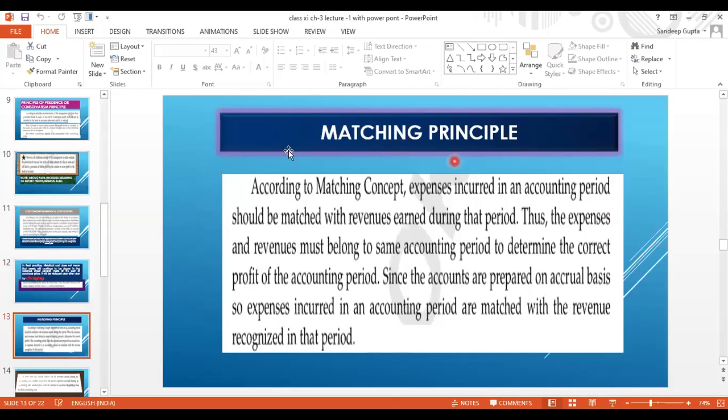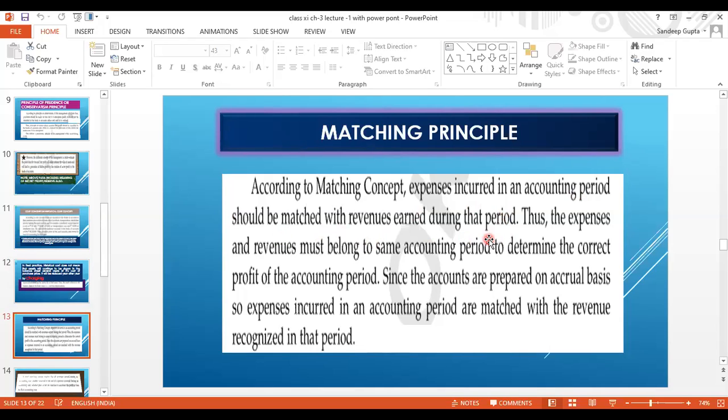Matching principle is what? Now see, according to matching concept, expenses incurred in an accounting period should be matched with the revenues earned during that period. So whatever expenses we are making, it should be matched with the revenue earned from that expenses during that period.